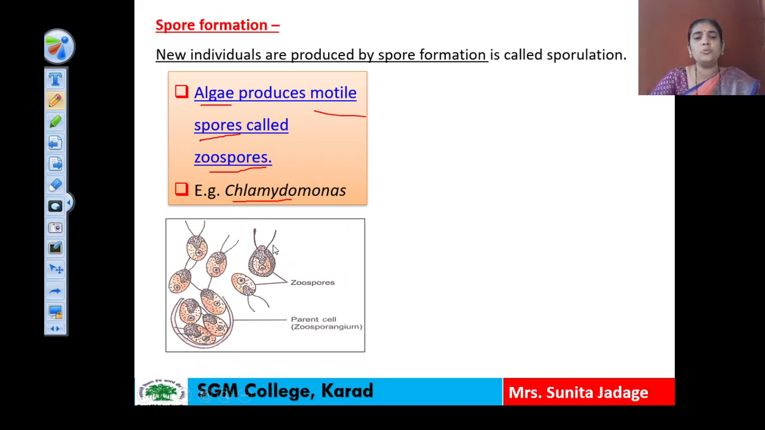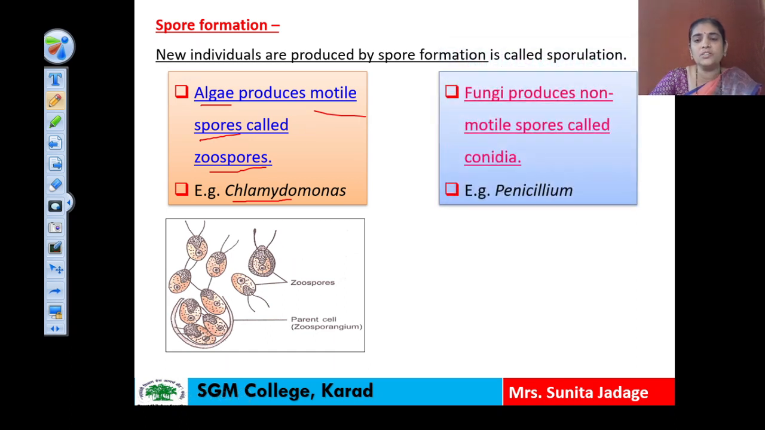Why are these zoospores motile? Because they have flagella. You can see here two flagella are present in a single spore. Due to the presence of flagella, these spores are motile. So the first example of spore formation is the zoospores produced by algae, and the example here is Chlamydomonas. The second example of spore formation is the non-motile spores, and the example here